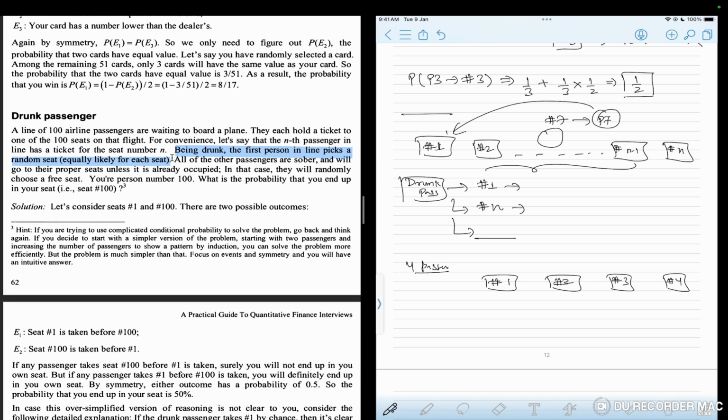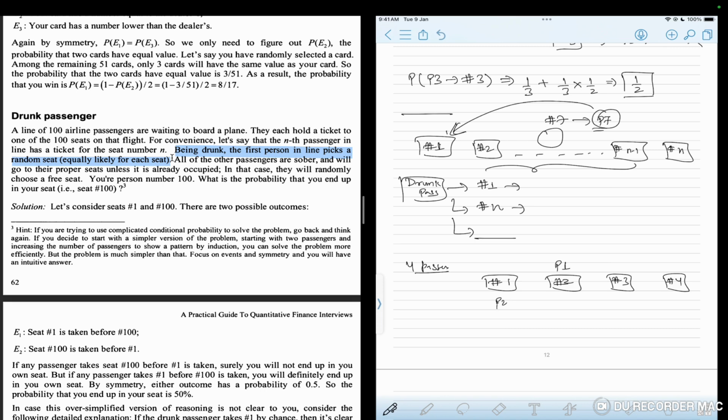Say passenger 1 goes and sits on seat number 2. Now passenger 2 is the new drunk passenger. If passenger 2 chooses seat number 1, like passenger 7 chose seat number 1 here, then it is guaranteed that I am going to get my own seat.